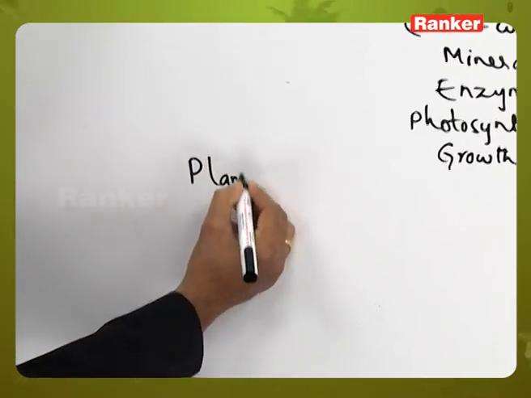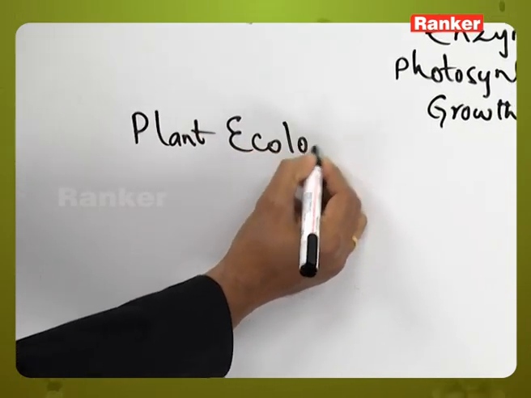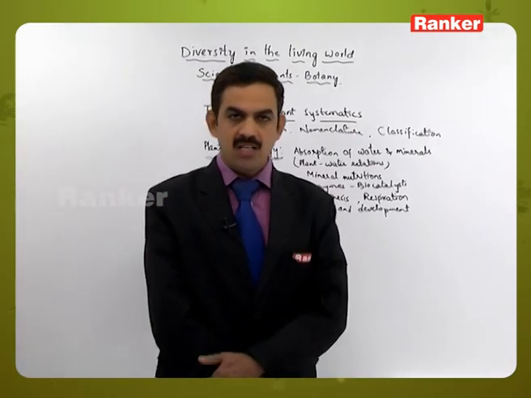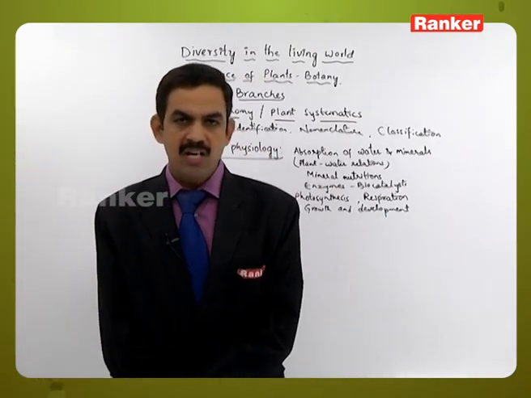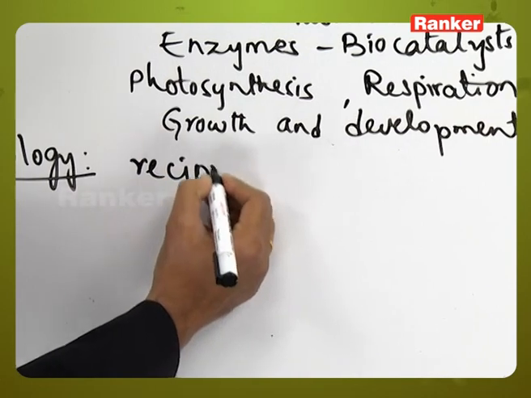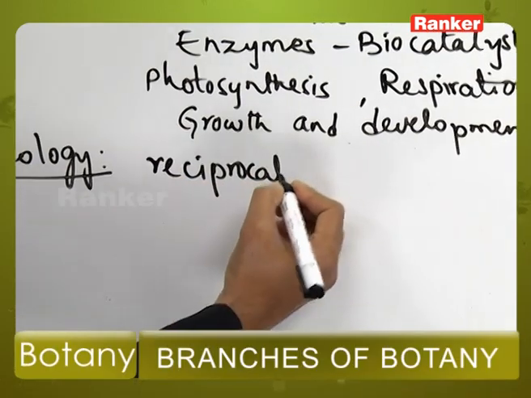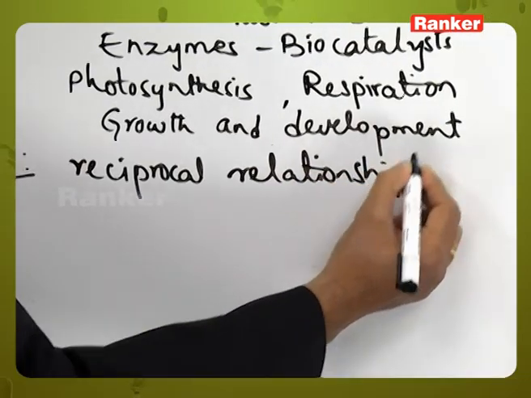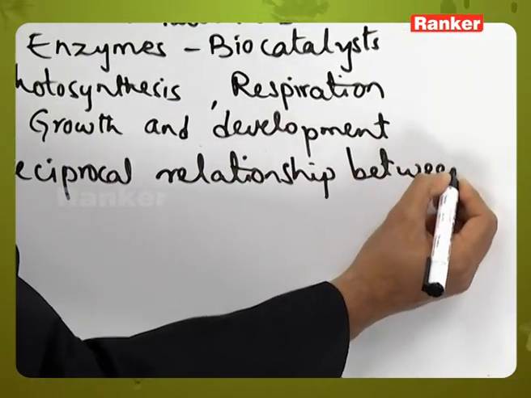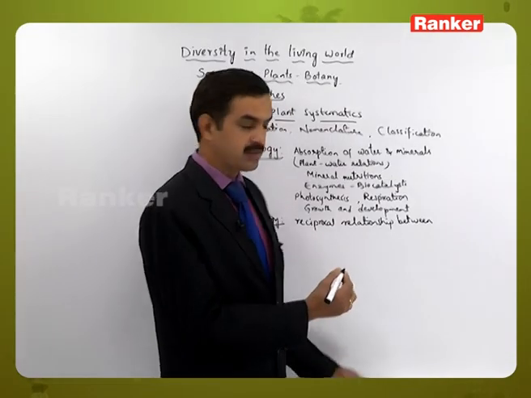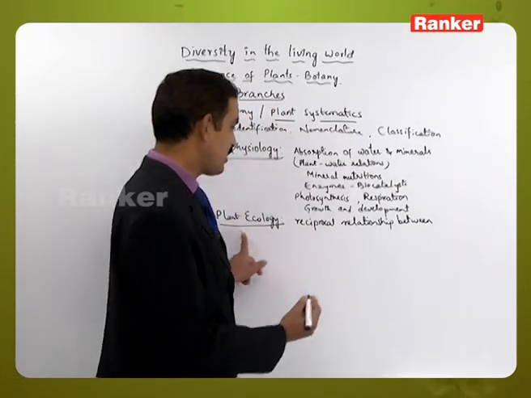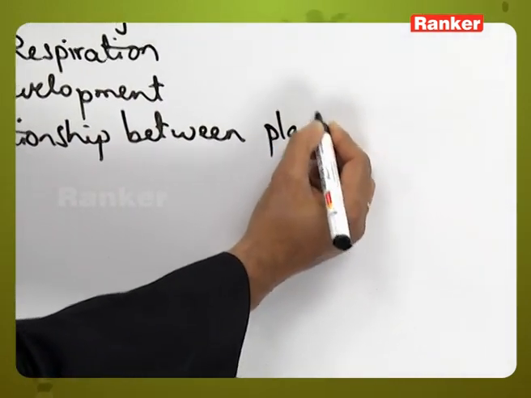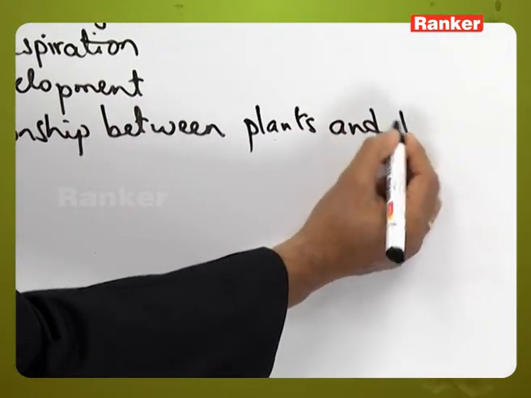Next branch is plant ecology. Ecology deals with the study of the reciprocal relationship between the organism and its surroundings. When talking about plant ecology, it is the reciprocal relationship between plants and their surroundings.